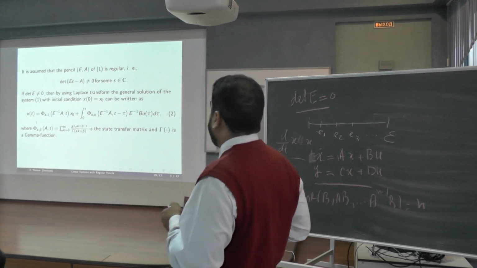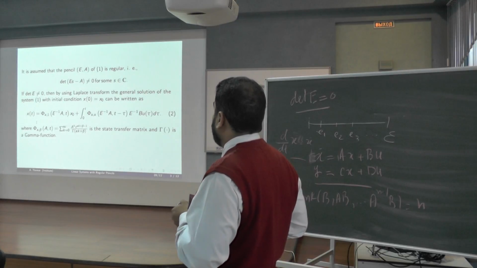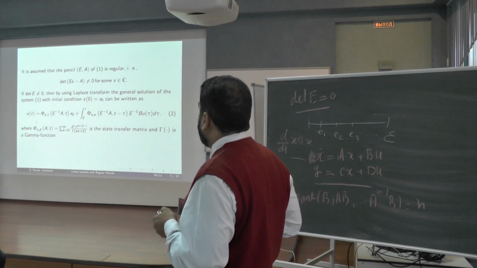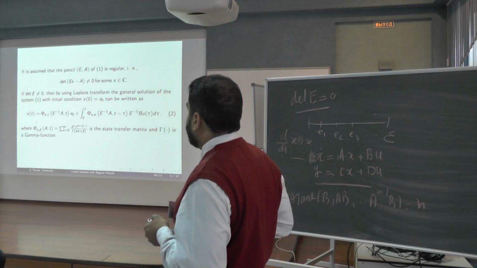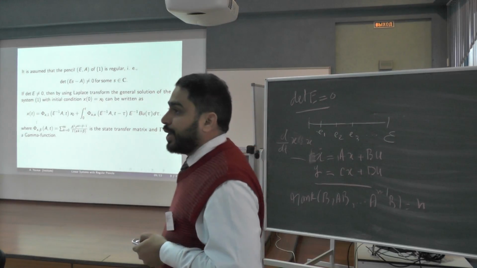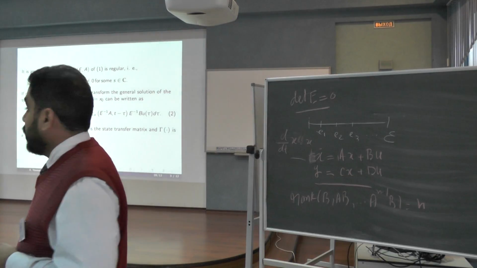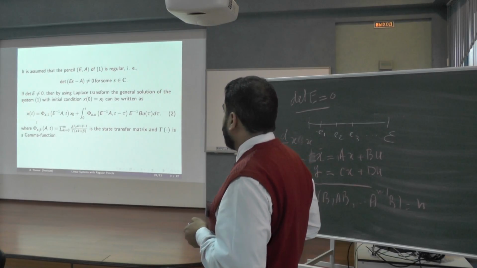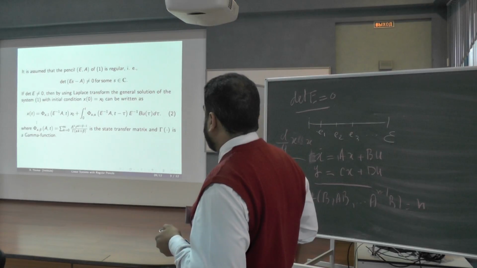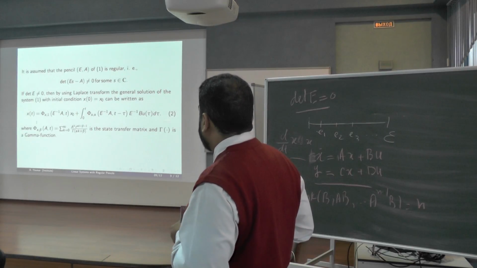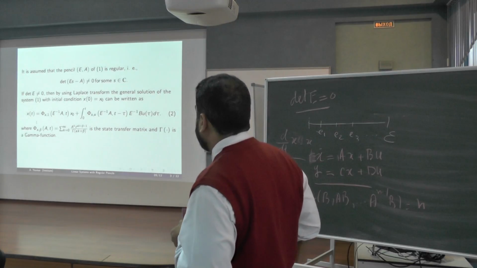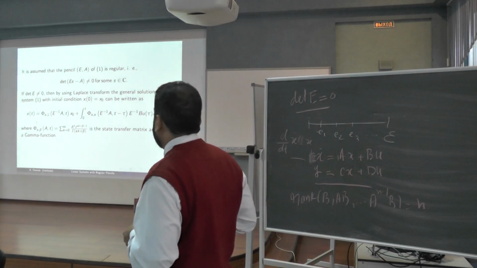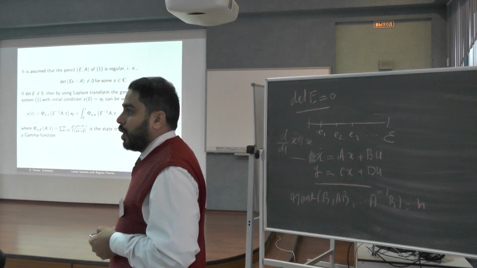And we are assuming that the pencil is regular, meaning the determinant of sE minus A is non-zero for some s belonging to the complex plane. If the determinant of E is non-zero, then we can obtain the solution by considering the Laplace transformation method and obtain the following state transition matrix. Here gamma is the notation for the Euler gamma function, and this represents the solution for the case that the determinant of E is non-zero.